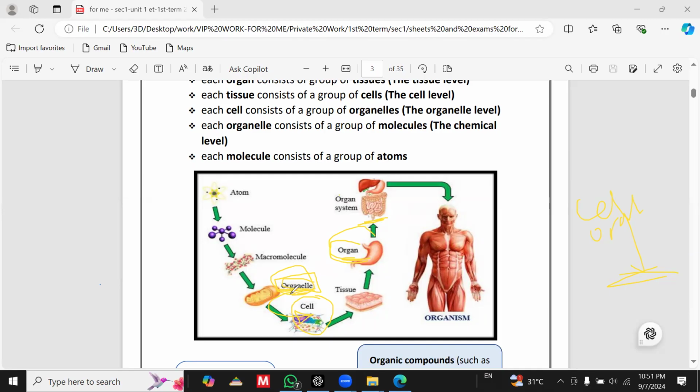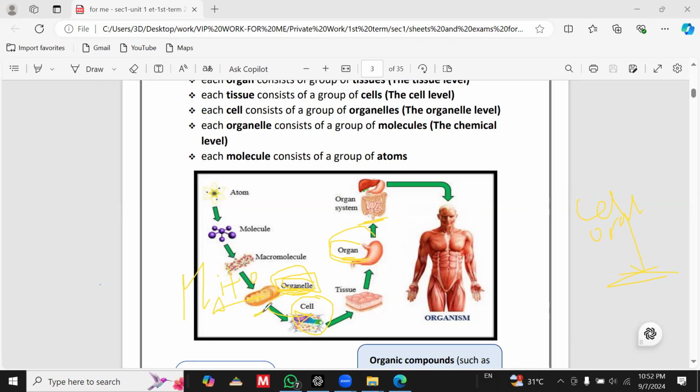And the organelles are considered as factors inside the cell, which are related to many other functions that will be discussed later, inshallah, by studying the cellular organelles. Organelles such as mitochondria, for example, chloroplast, and many other organelles.